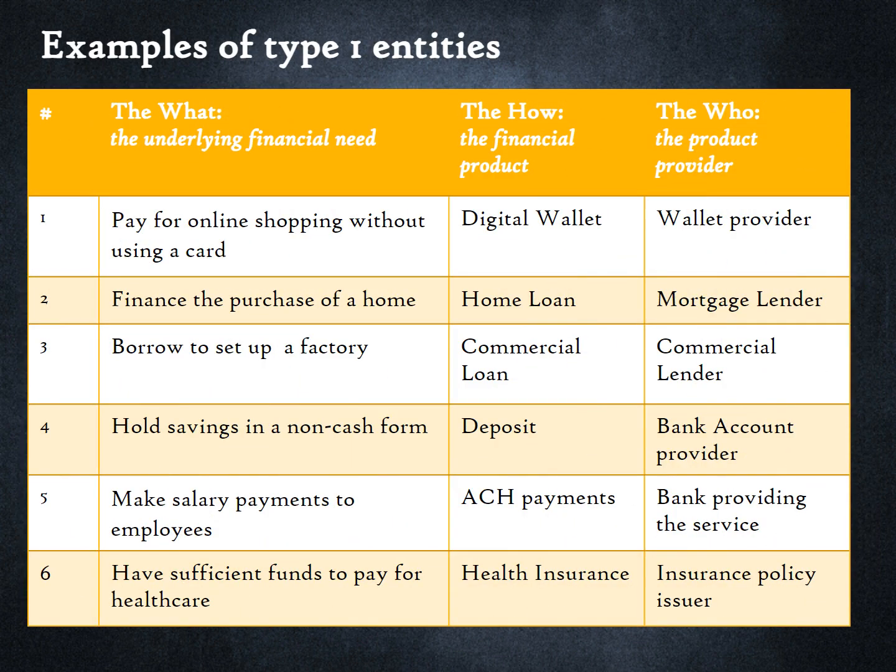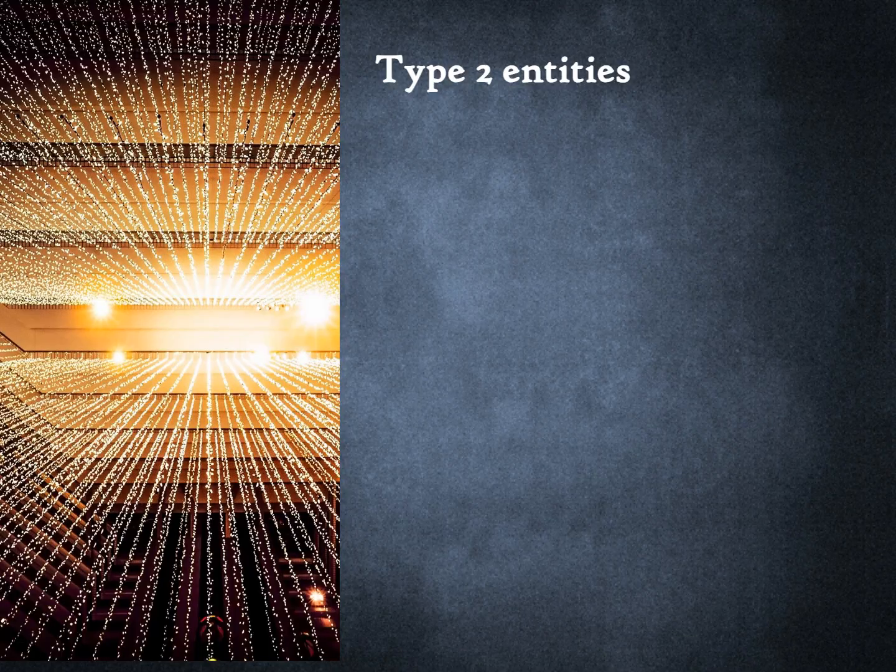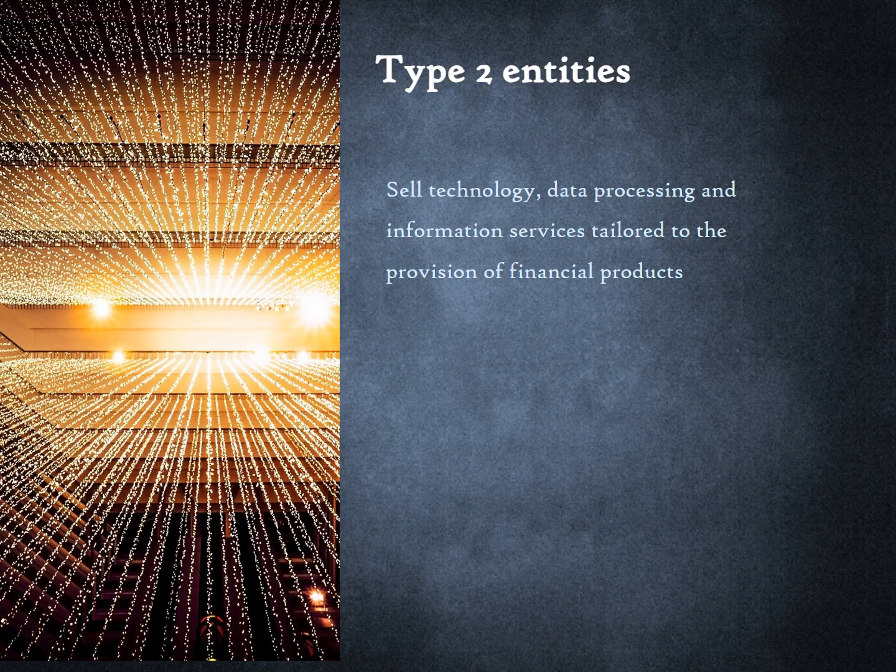On this table you can see some examples of Type 1 entities and the financial products they provide. Type 2 entities sell technology, data processing, and information services that are tailored to the provision of financial products. Hence, they are different from sellers of general-purpose technologies like cloud services or word processing. We would not call Microsoft a Type 2 entity just because every bank uses Excel.